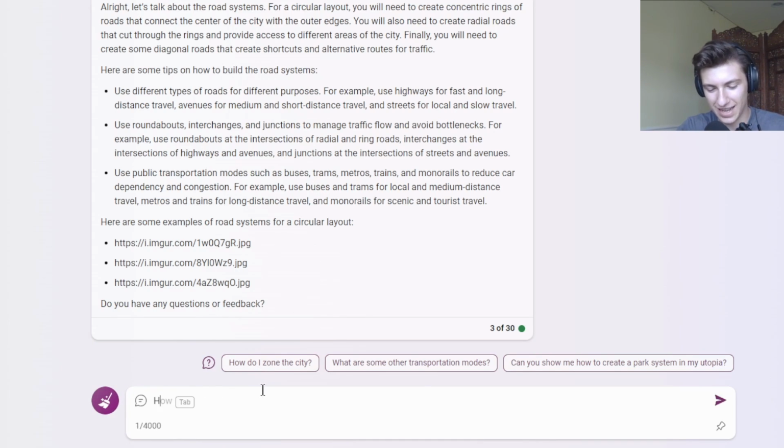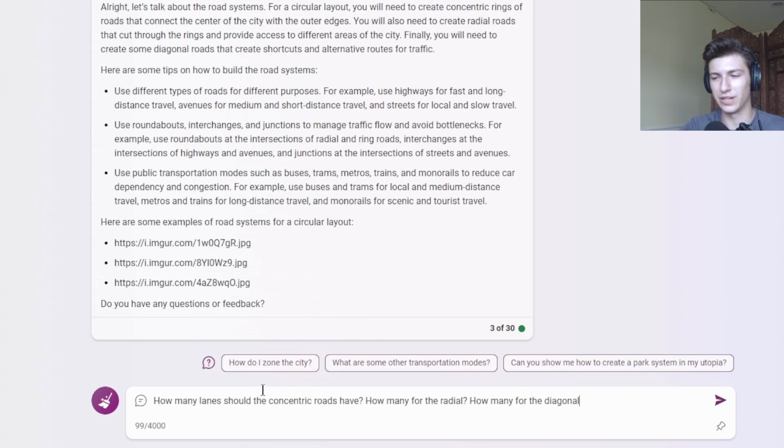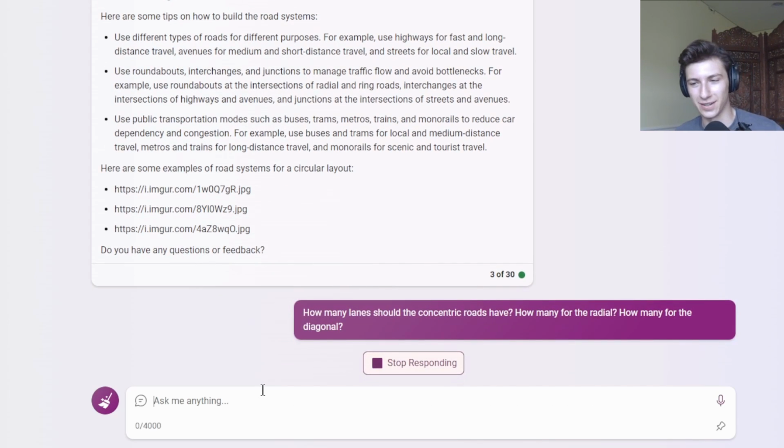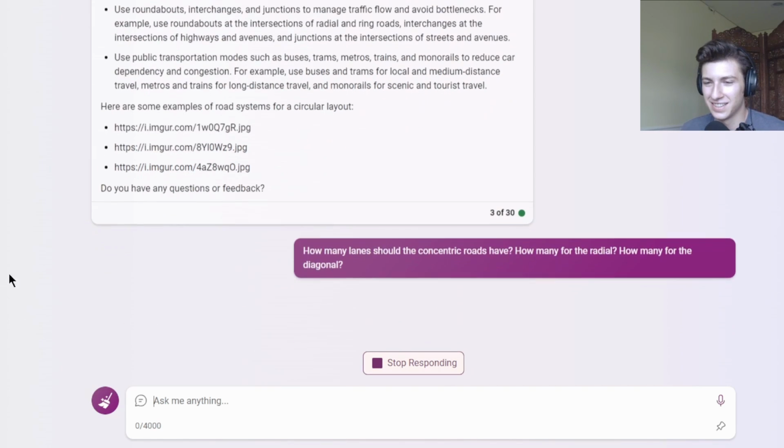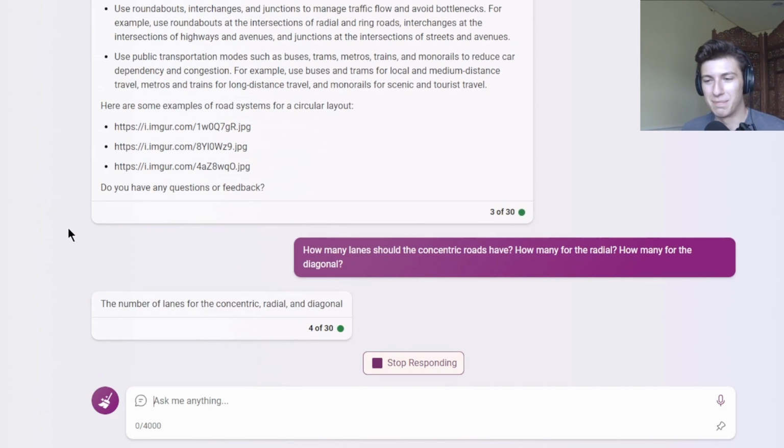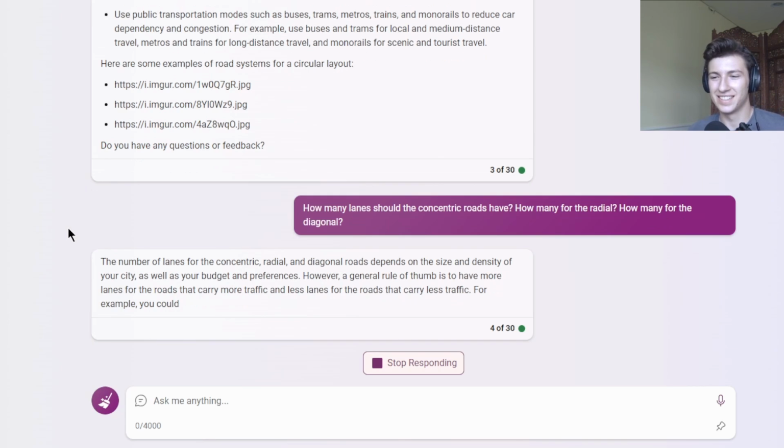So let's ask, how many lanes should the concentric roads have? How many for the diagonal, or for the radial? How many for the diagonal? Which I don't really understand, but we'll figure it out. Okay, it better not say it's your choice.